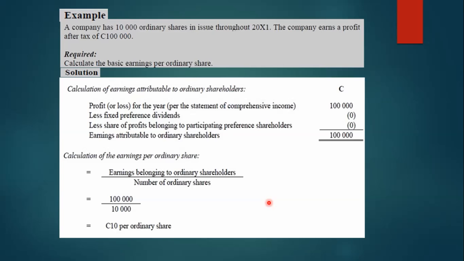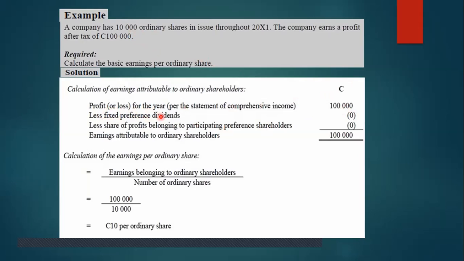Now see one example. A company has 10,000 ordinary shares in issue throughout the year 2001, 2, 3, whichever it is. The company earns a profit after tax of 1 lakh. Calculate the basic earning per ordinary share. The formula says the profit for the year, 1 lakh, less fixed preference dividend.